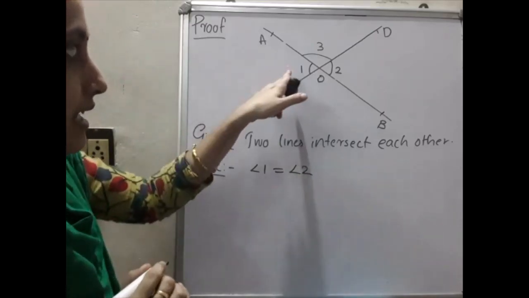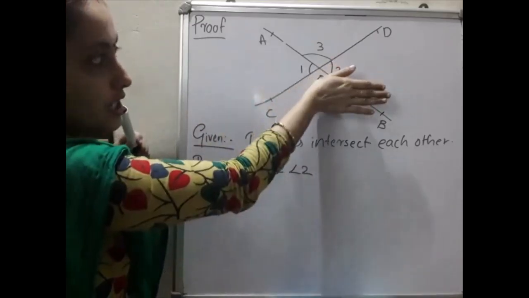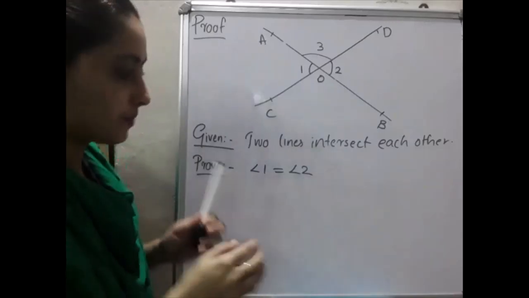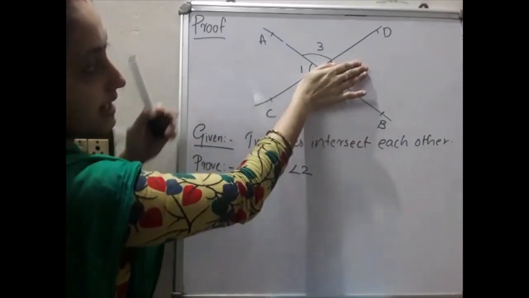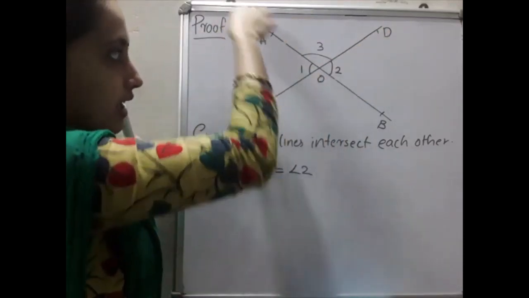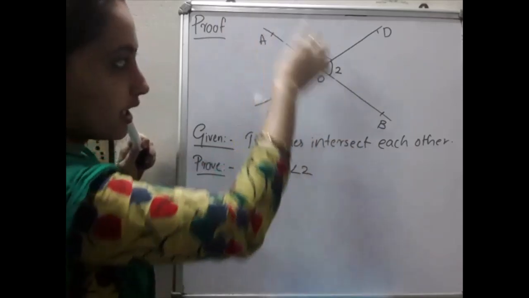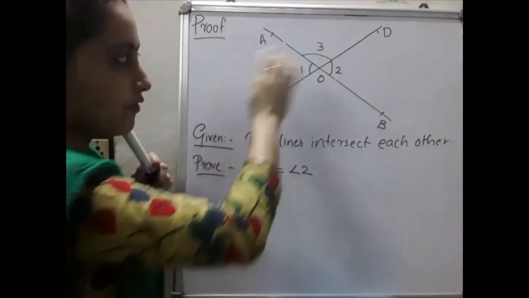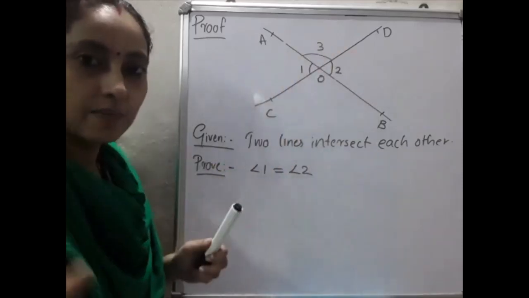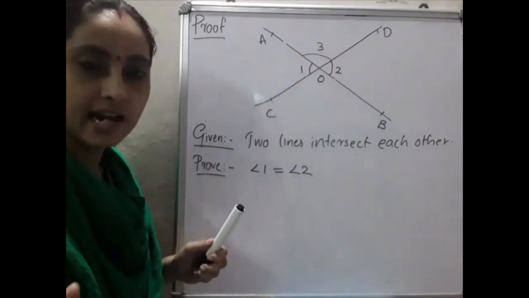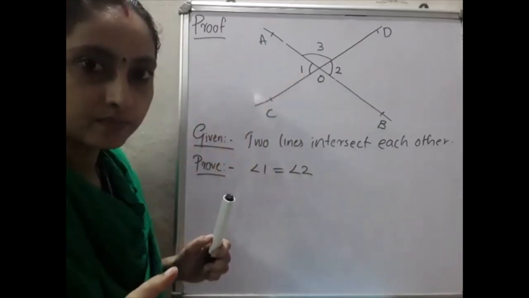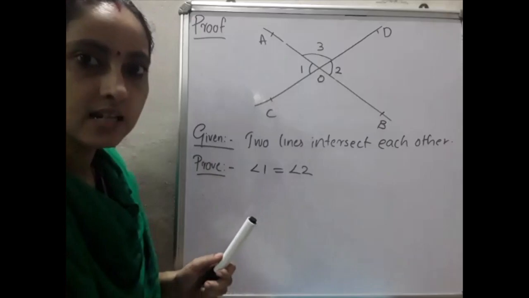For that purpose, listen here. Avoiding this part, angle 1 and angle 3 form which type of angle? COD is a straight line, and another ray is falling on COD. That means they form a linear pair. The adjacent angles of a linear pair are supplementary. Supplementary means the sum is 180 degrees.